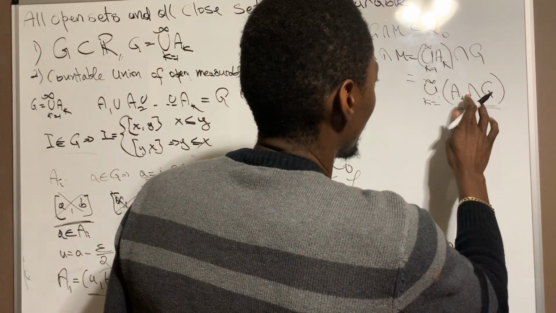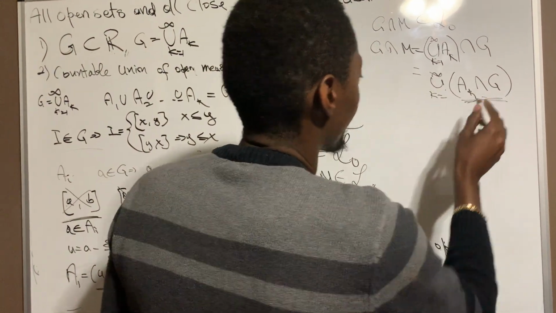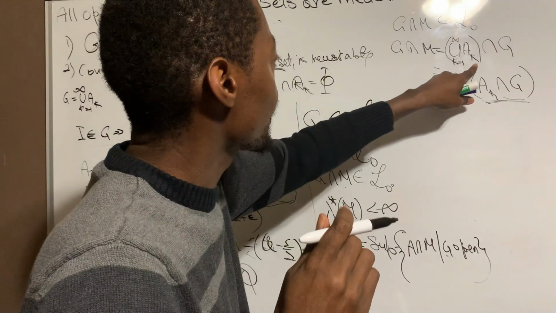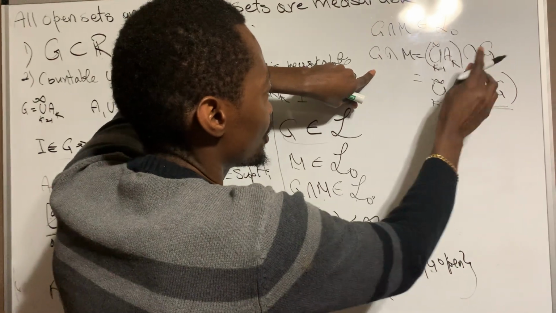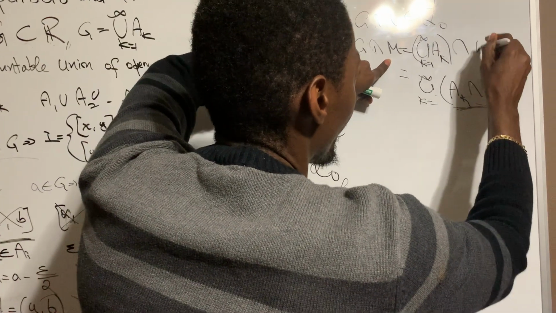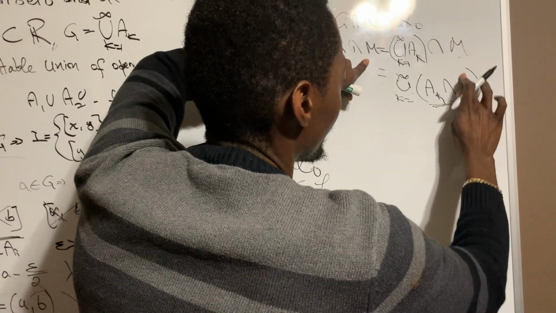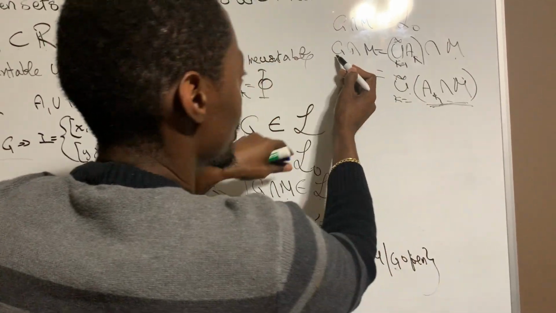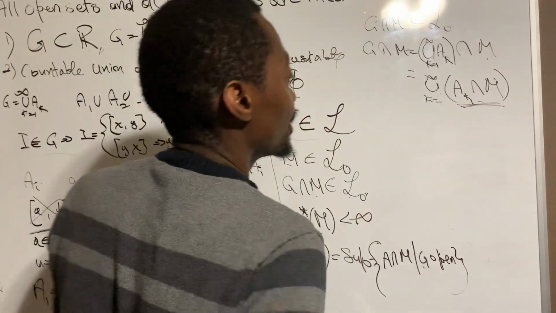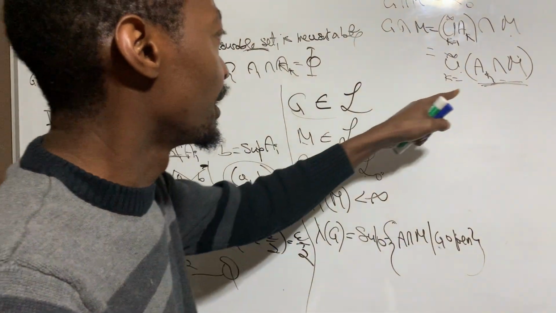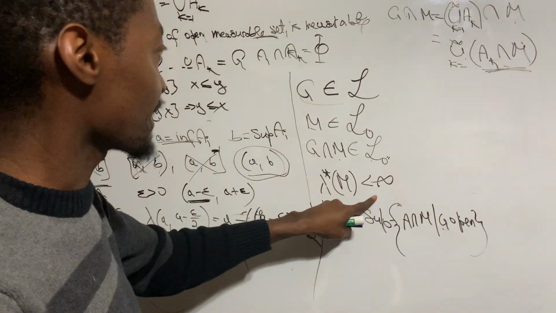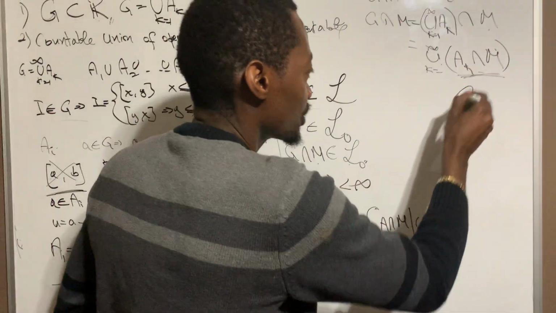Not G, AK, yeah. So that's AK, excuse me, that's M right there, and that is also M, right? Because it's AK intersect M. Now, we know that M is less than infinity, right? Let's draw a sketch.